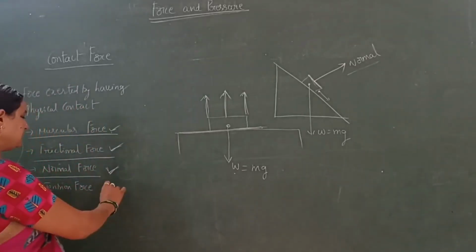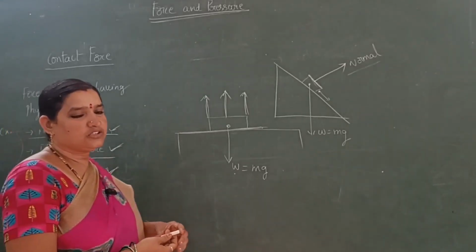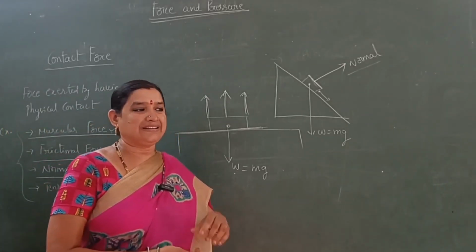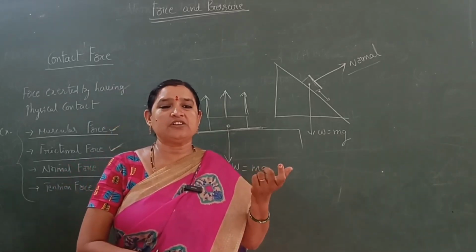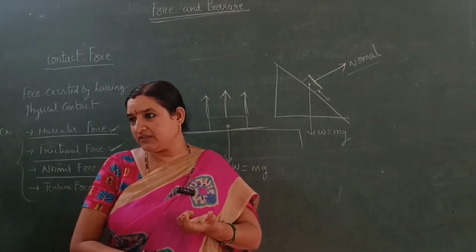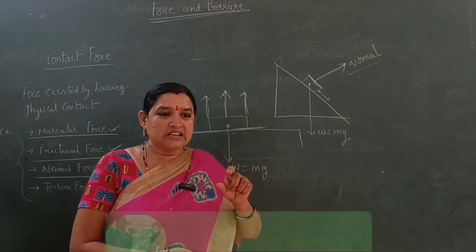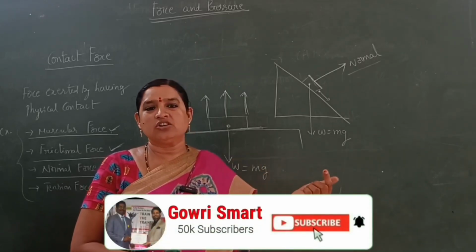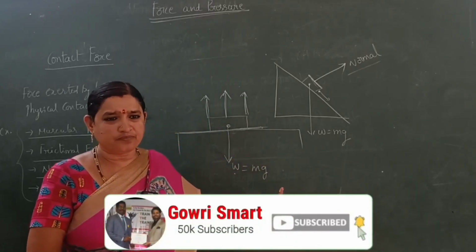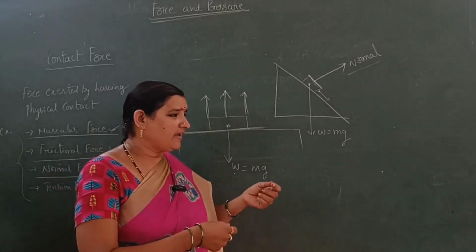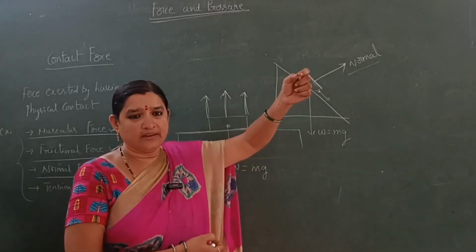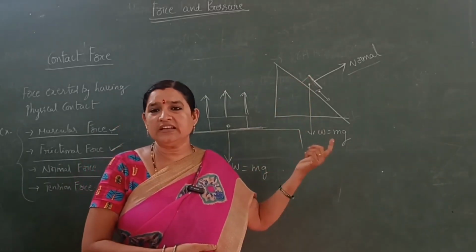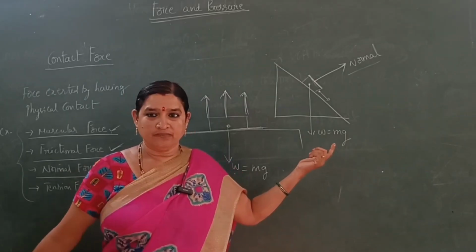The next one is tension force. What is a tension force? Tension means the tightness or the stiffness of the string or rope. So the force exerted by the rope or string is called tension force. If you hang a weight from a hanger, the string has a tension force.